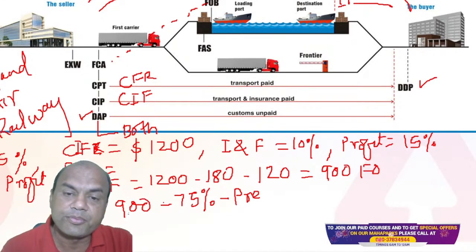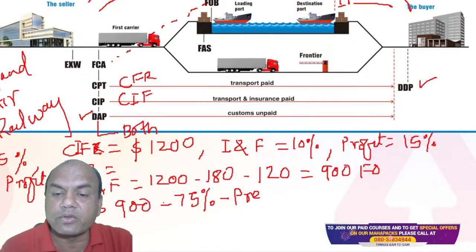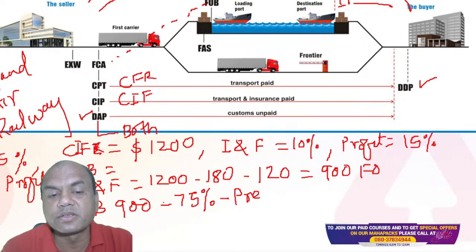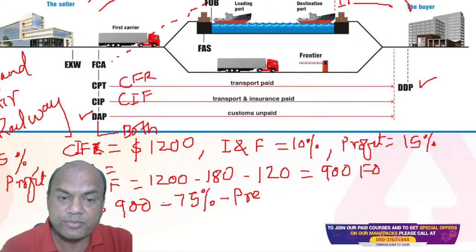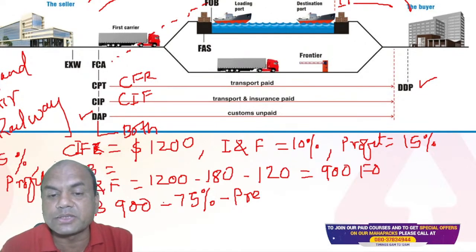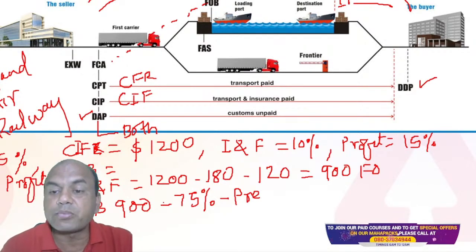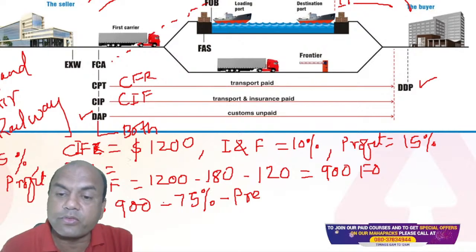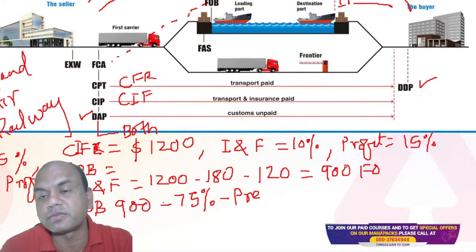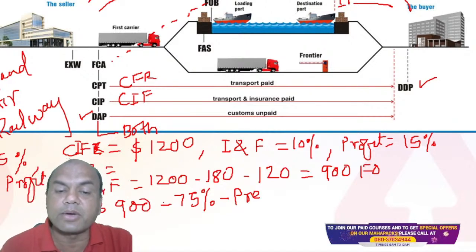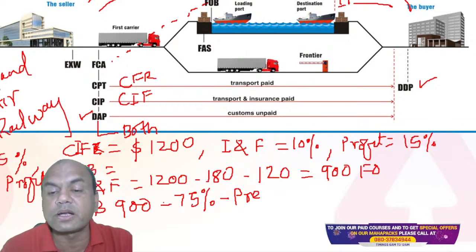What will you do? First, you find out the 10%. What is the 10% of 1200? It is 120. Then, profit is 15%. Find the profit of 15% from this 1200 itself. So 1200 into 15% is 180. Now subtract this: 1200 minus 180 minus 120. So you get 900. So this is the FOB value.